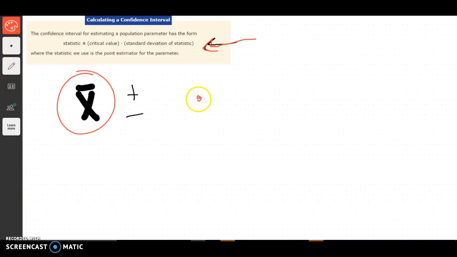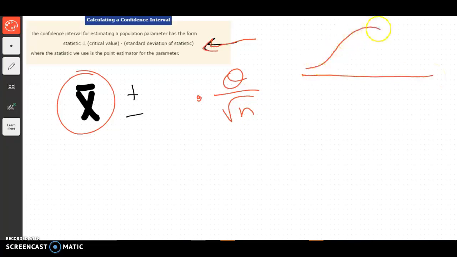For most statistics, if you remember before, the standard deviation is calculated like this. And here's what they mean by critical value. We know that if we take enough samples, we get a sampling distribution, and the sampling distribution becomes normal. And we know a lot about a normal curve.